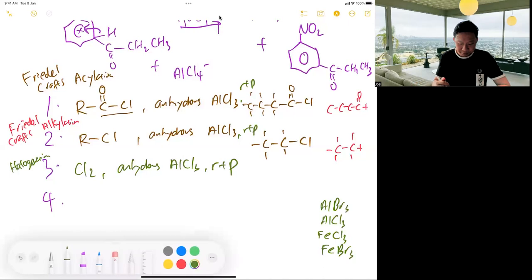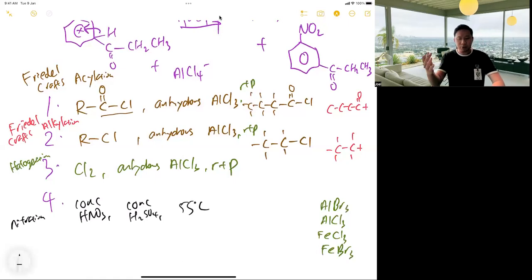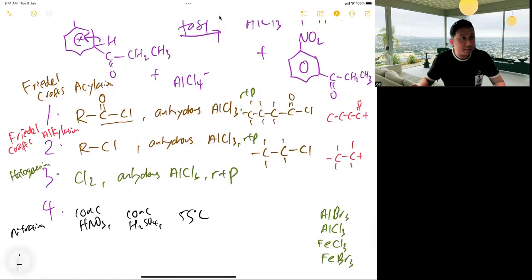The last one is what? Can you remember? Nitration, very good. This one is a bit tougher: concentrated nitric acid, concentrated H2SO4, and 55 degrees Celsius or 60 and up. So you must know, alkenes have four variations and arenes also have four. Not too bad. You must know all the variations, not only the mechanism.